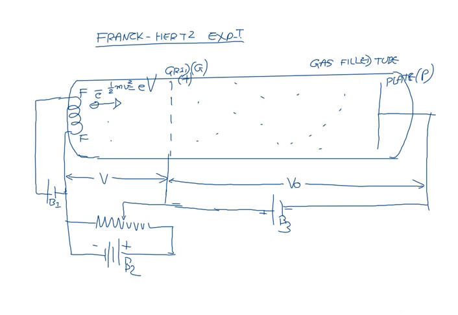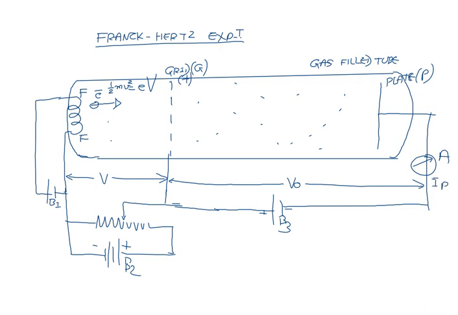When you increase the accelerating potential applied between filament and grid, the kinetic energy of the electron is going to increase. As the kinetic energy increases, more and more electrons are reaching the plate, so the plate current is also rising. That can be measured with the help of an ammeter or galvanometer, which will measure the rising plate current.